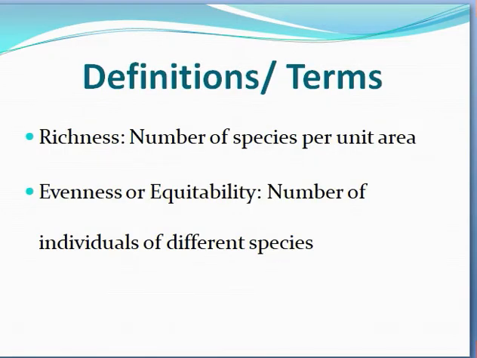Now we will move towards some definitions and terms. Richness: the number of species per unit area is called richness. In the last slide we discussed species richness. And evenness or equitability: the number of individuals of different species is called species evenness. I repeat, evenness is the number of individuals of different species.